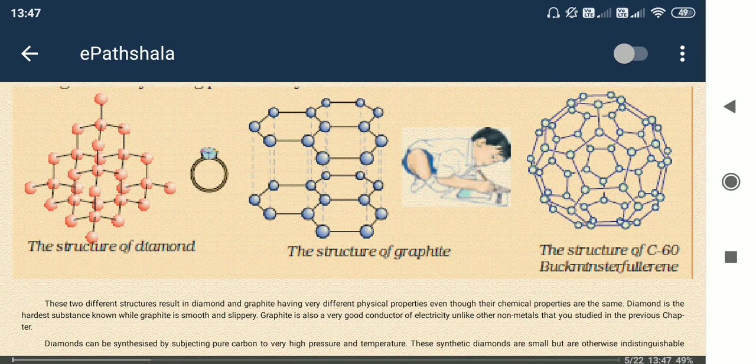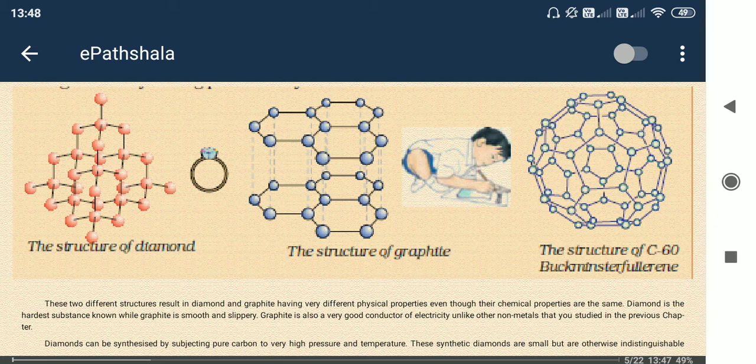Okay, so structure of diamond. It is a polymorphism of carbon, meaning carbon atoms are arranged in different manners. You can see in case of diamond, it is almost a box-like structure, right? In case of graphite, it is something like polygonal.